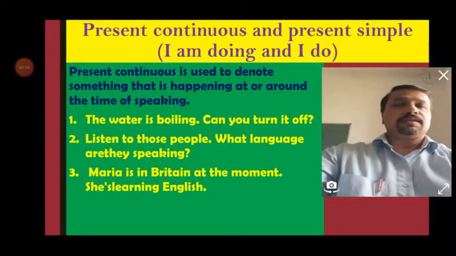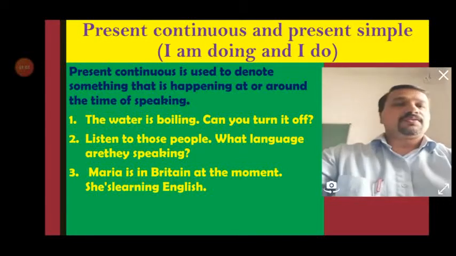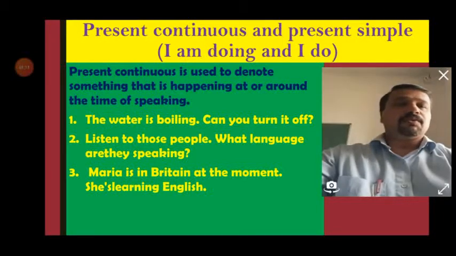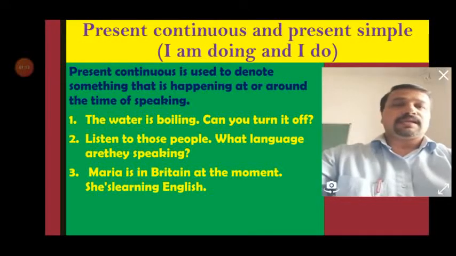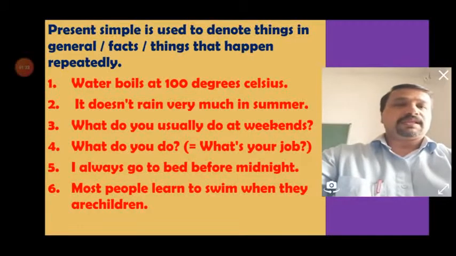If you say that Maria lives in London or Britain, she is learning English, it may not be done at the time of speaking, but at the same time it is going on in and around. Like if you say the population of the world is rising high. That is not happening in front of our eyes, but it happens in and around. So these types of actions are stated in present continuous. Let's go with the next one.